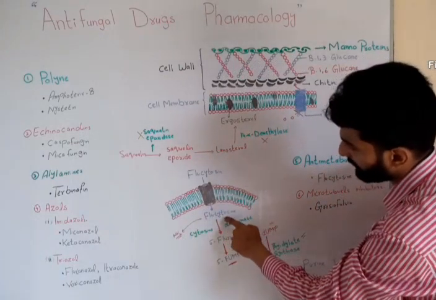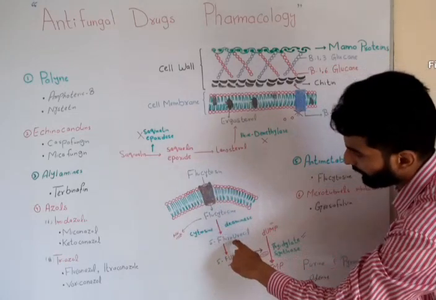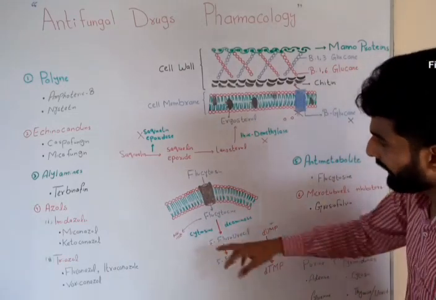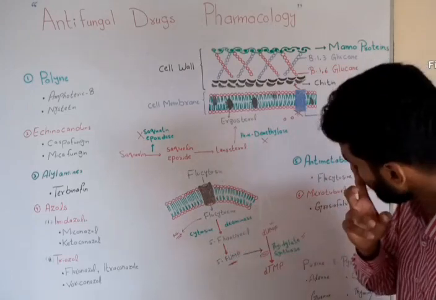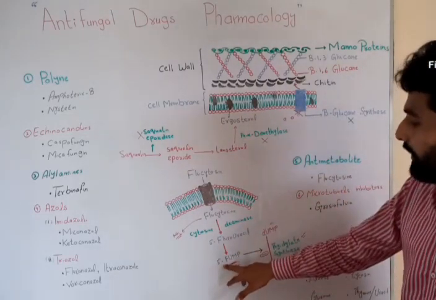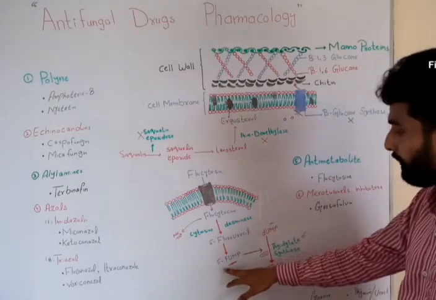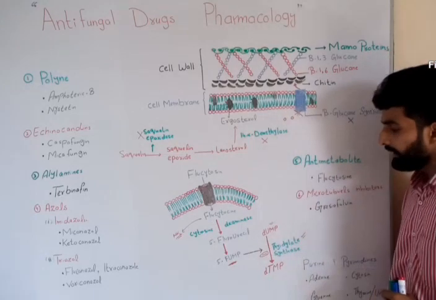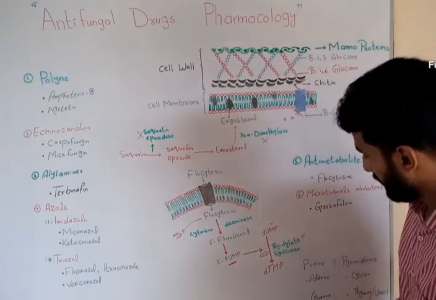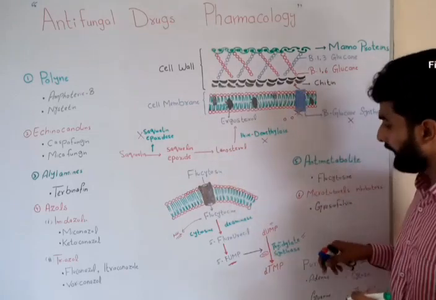Flucytosine will enter the cell with the help of permease. Now flucytosine will be converted into 5-fluorouracil with the help of the enzyme cytosine deaminase. 5-fluorouracil will be converted into 5-fluorouridine monophosphate, and this will block thymidylate synthase.